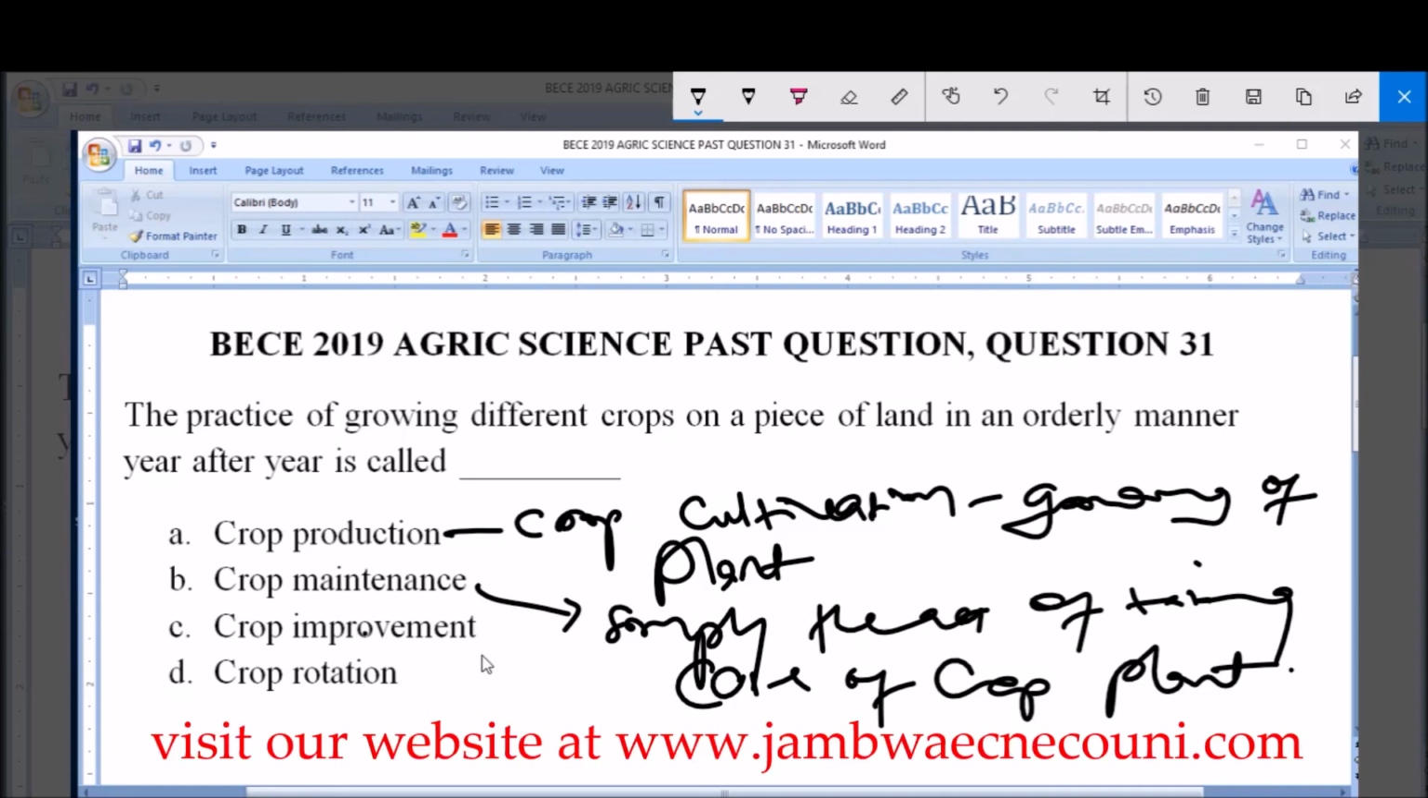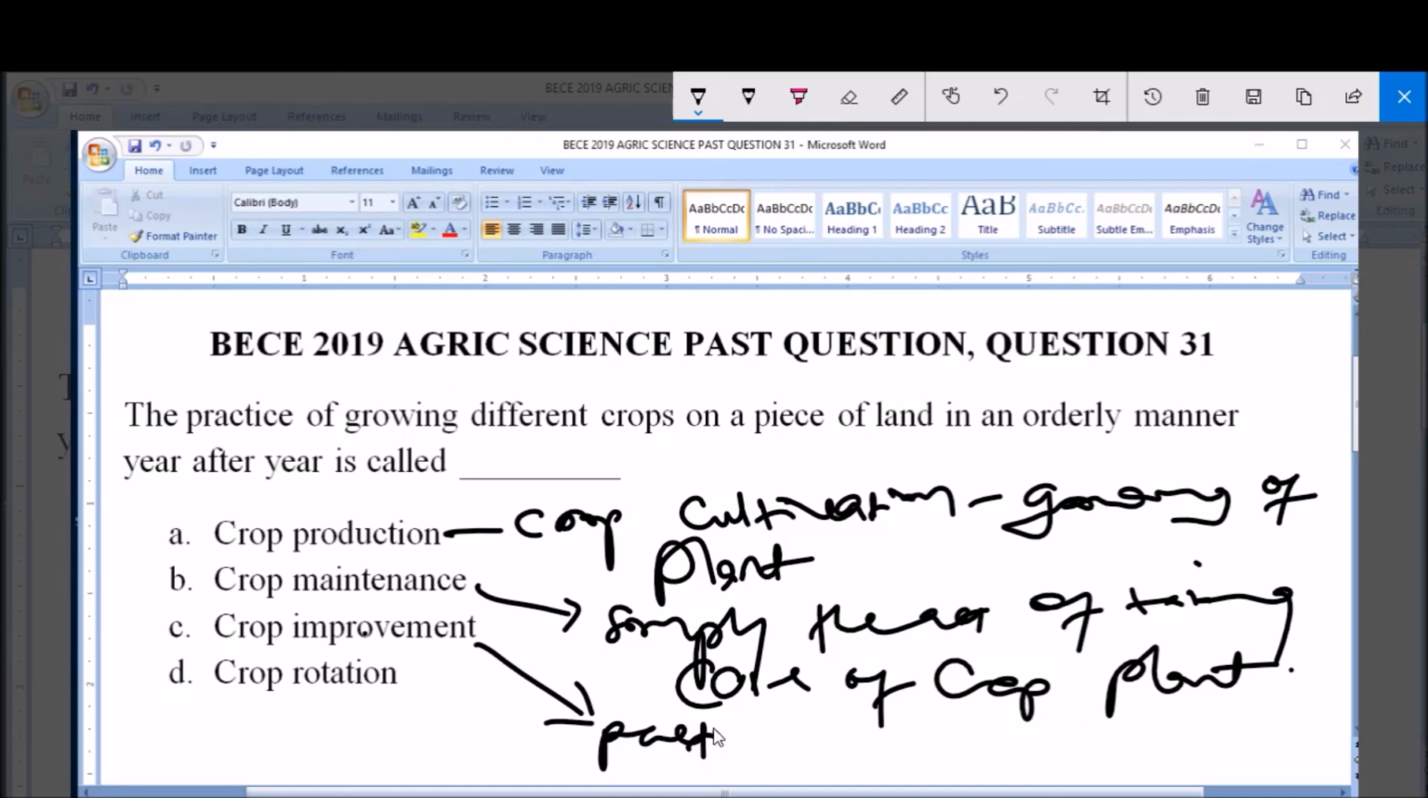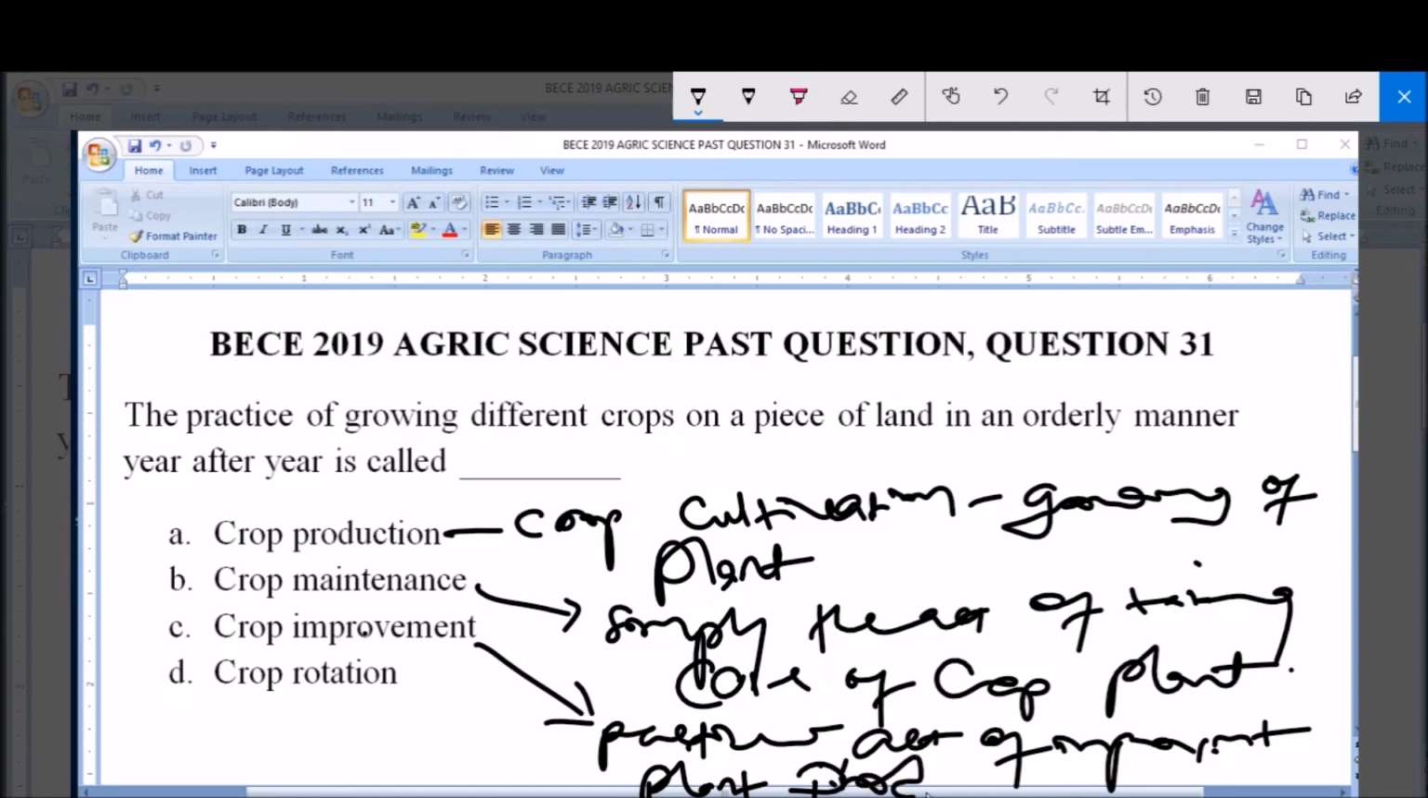Now C here says crop improvements. Now crop improvements is just simply the practice or act of improving plant production. Those activities that are done to improve plant production, such as application of fertilizers, fall under crop improvements.